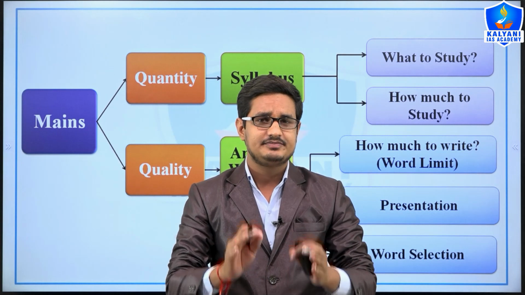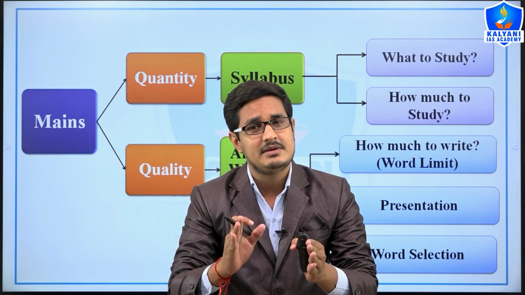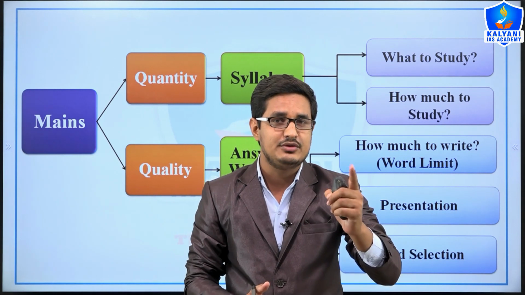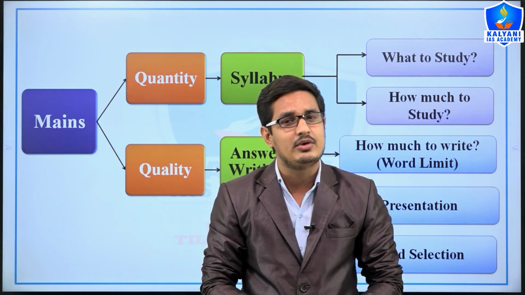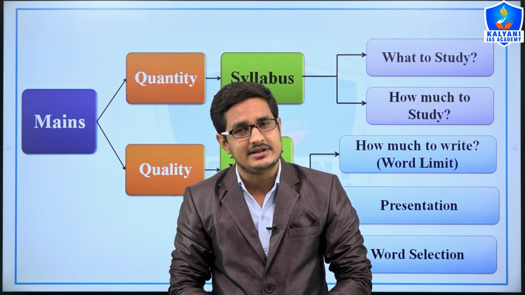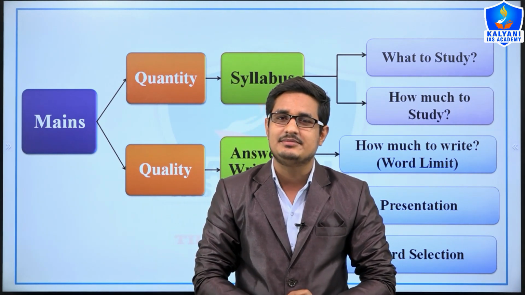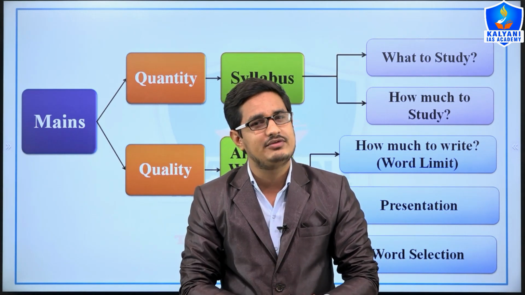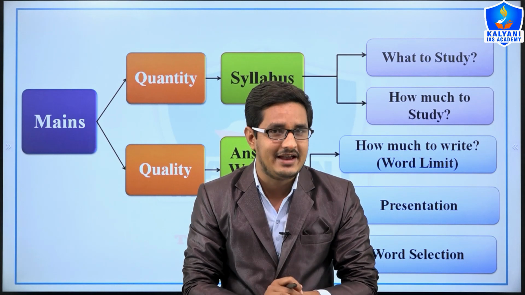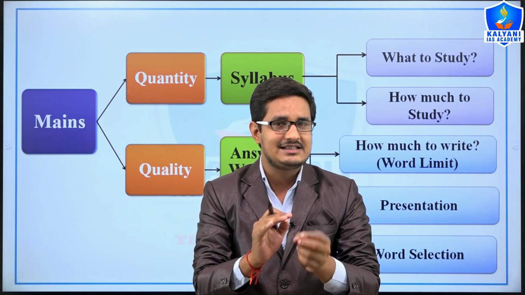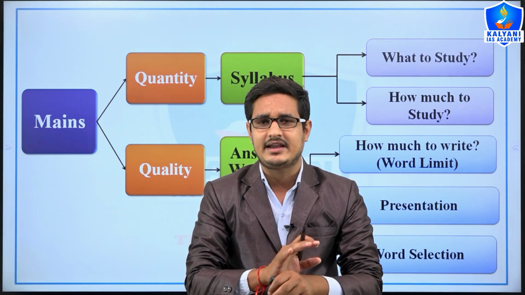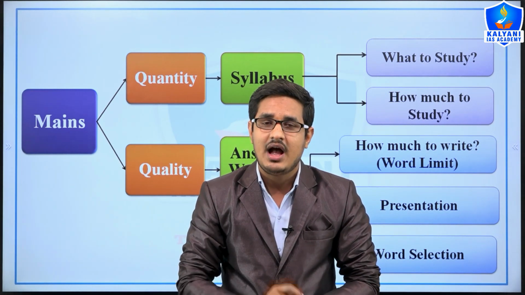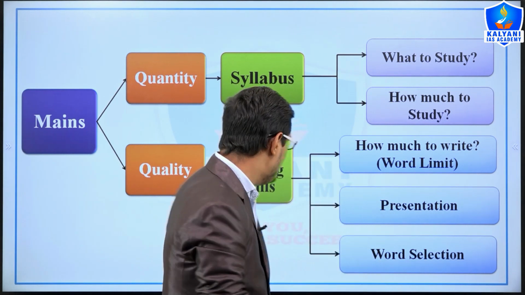So let's start. To get maximum marks in the mains examination, you must have quantity of knowledge and quality of knowledge. Quantity of knowledge means how much study material or information you must have on a particular topic. For example, the banking sector is very wide, but the syllabus will guide you how much to study and what to study.